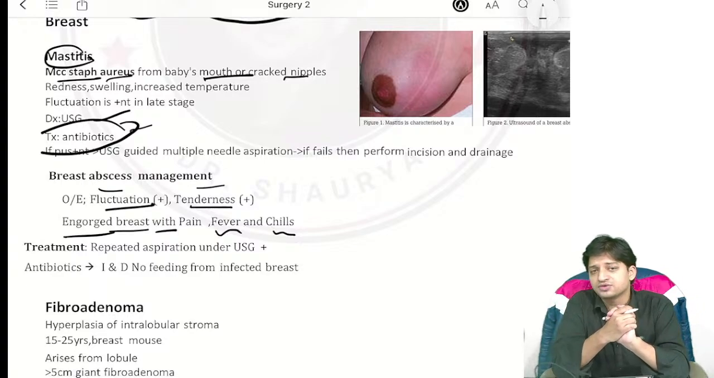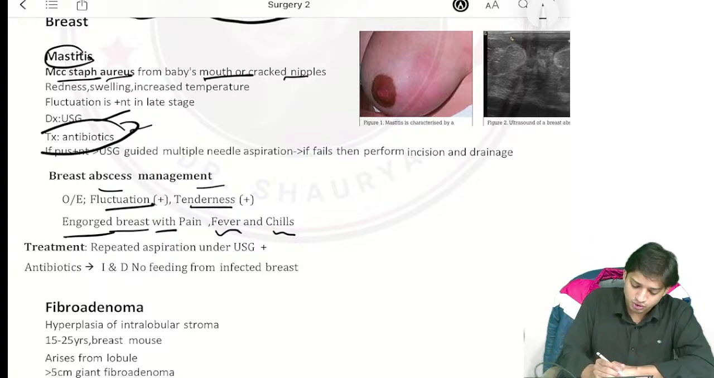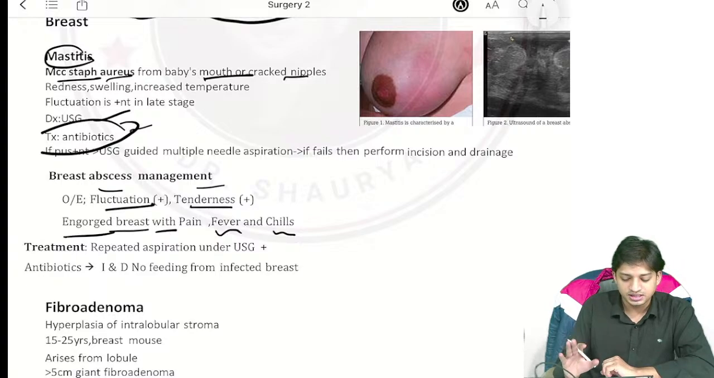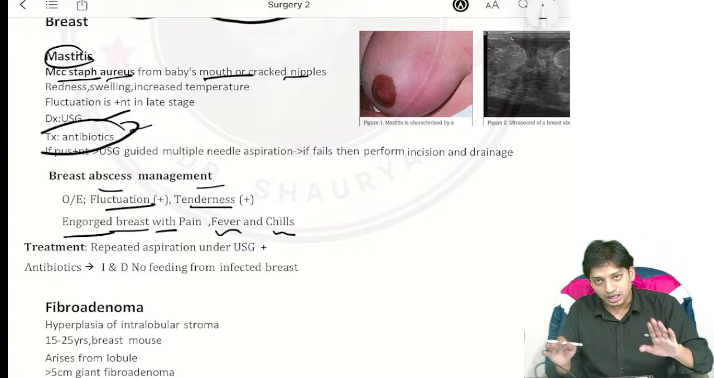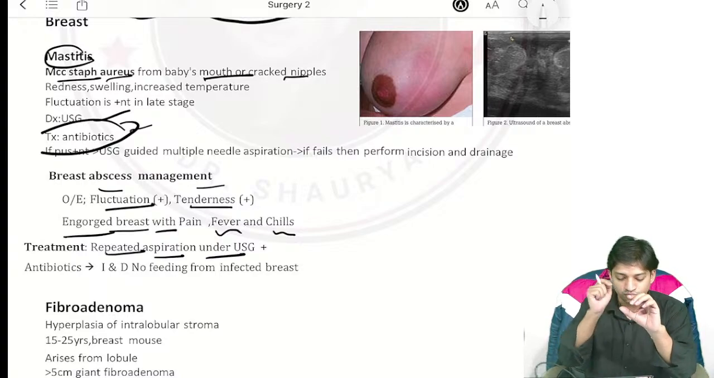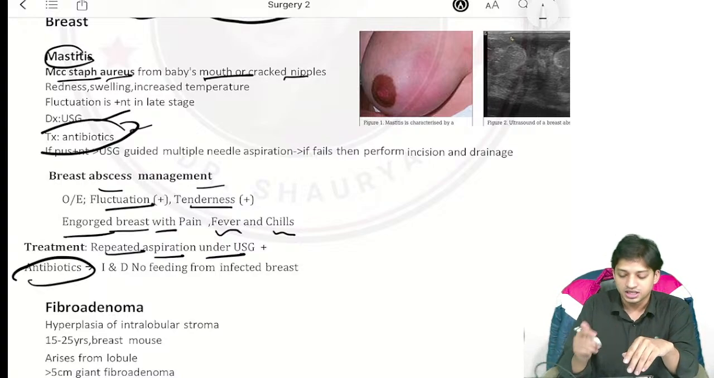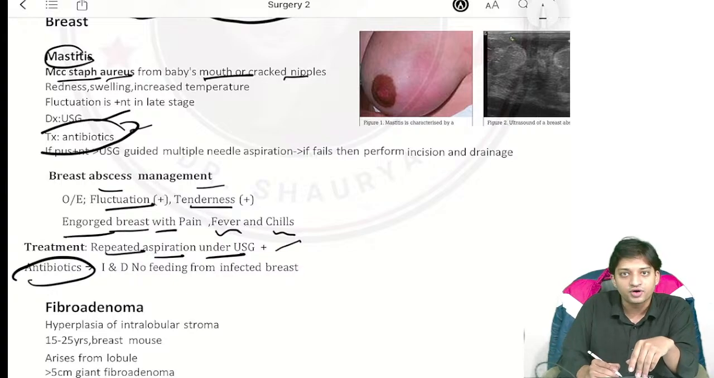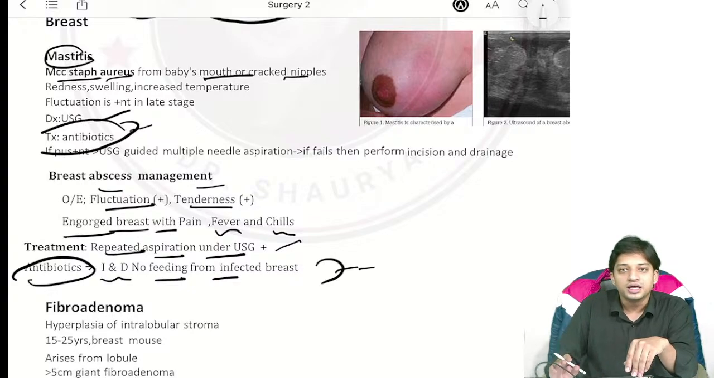If there is abscess, what management will you do? You will just do incision and drainage, right? Or if multiple options are given, then your first choice will be repeated aspiration under the USG with antibiotics. If this is not in the option, then the second preferred option will be incision and drainage and no feeding from the infected breast. Okay guys, chalo.